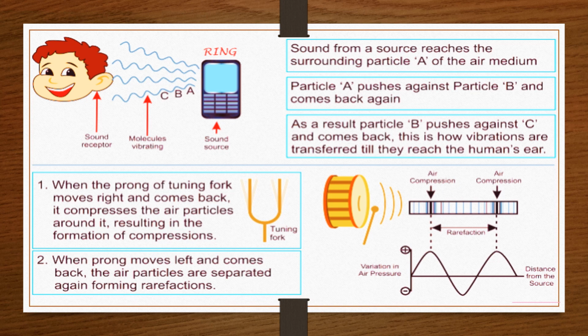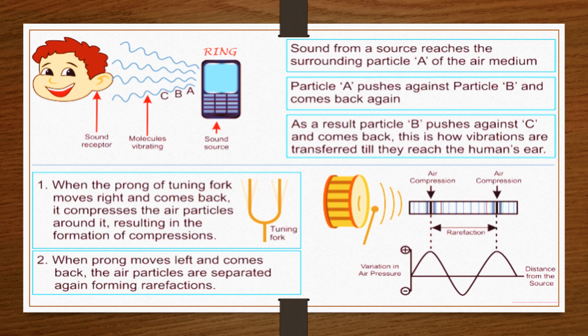Move करती है molecules के अंदर, air के molecules के अंदर, और उसे भी vibrate करती है from A to B, from B to C, and it keeps on moving until it reaches the ear of a person. Okay, so particle A pushes against particle B and it comes back again. As a result, particle B pushes against C and comes back. This is how vibrations are transferred till they reach the human's ear.